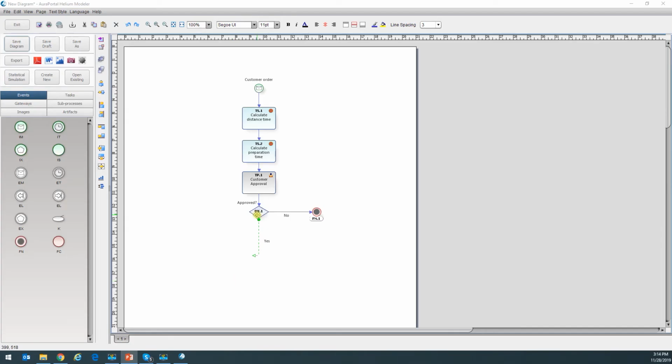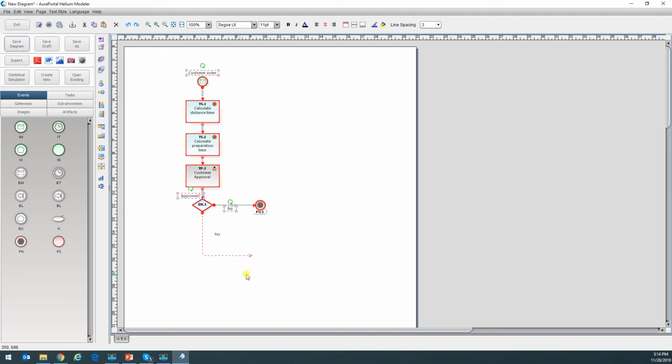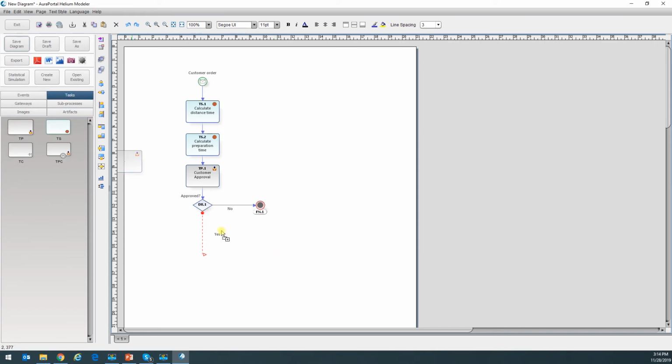All right. So the first thing I want to do in this case is I'm going to add a task for the restaurant. So the restaurant prepares the order.